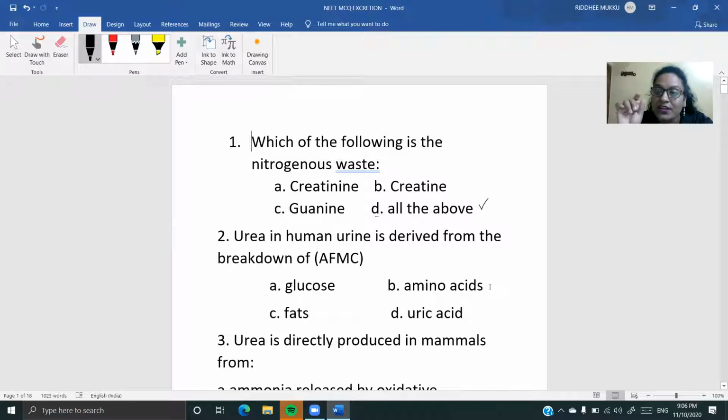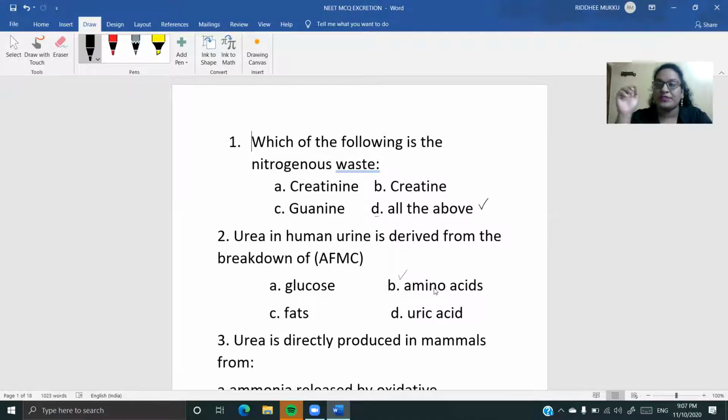That is, the amine group from the amino acids is removed in the form of ammonia, and along with carbon dioxide, ammonia enters into the urea cycle, right? So this comes from the catabolism of the amino acids. What was the process? Deamination of the amino acids. So your answer is option B.